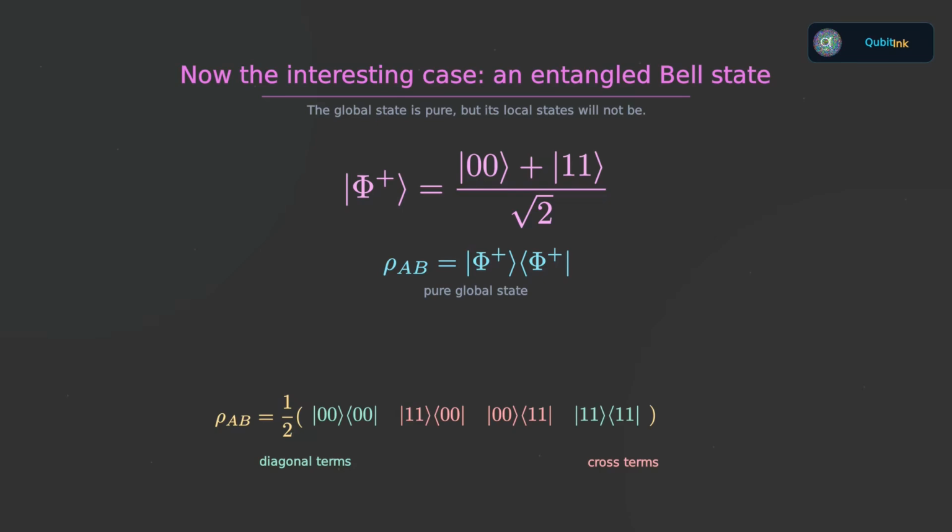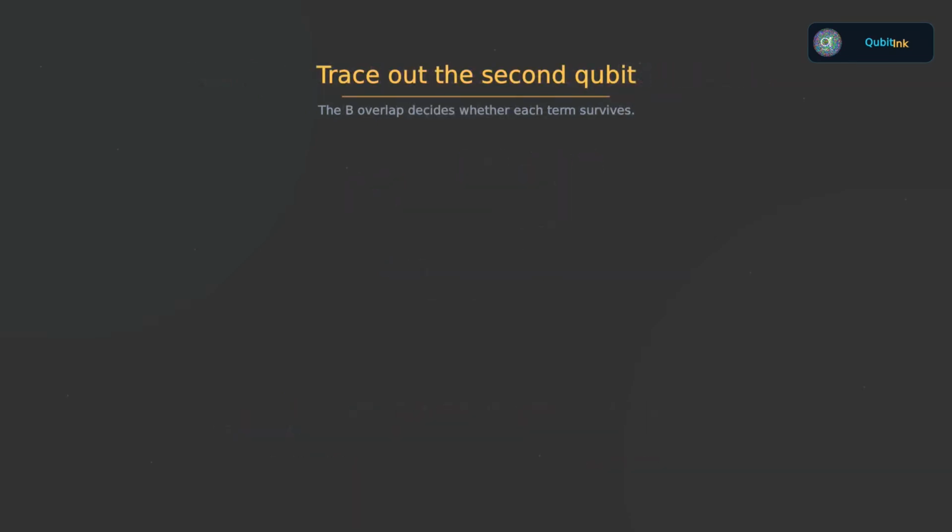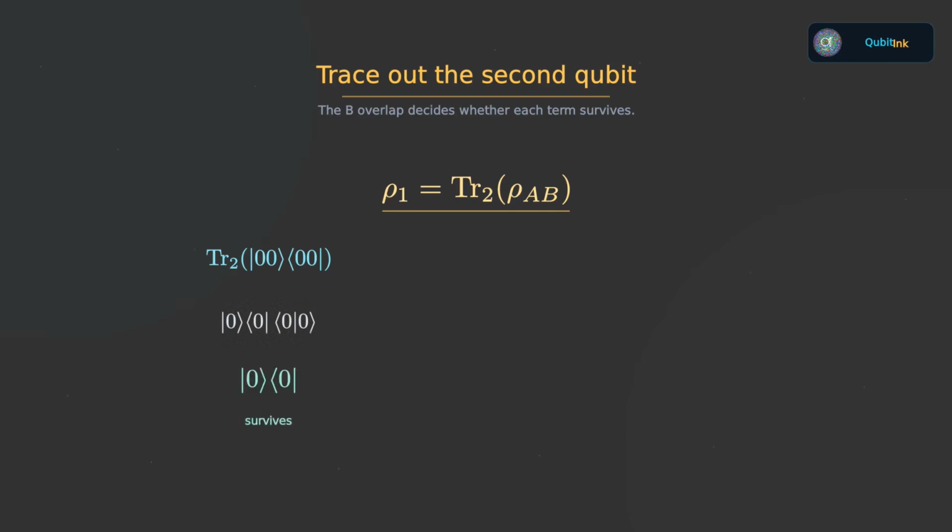Now we trace out the second qubit. Because the partial trace is linear, we can work through these 4 terms one at a time. Start with the 0, 0 diagonal term. Tracing over the second qubit produces the overlap of 0 with 0. That overlap is 1. So the first term survives and leaves the projector onto 0 for the first qubit.